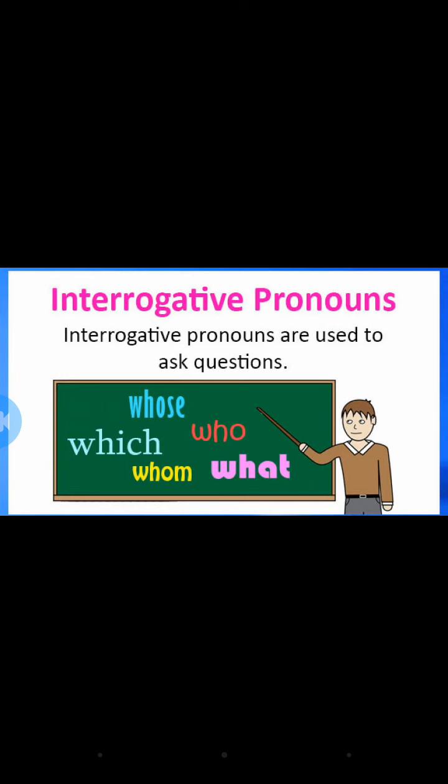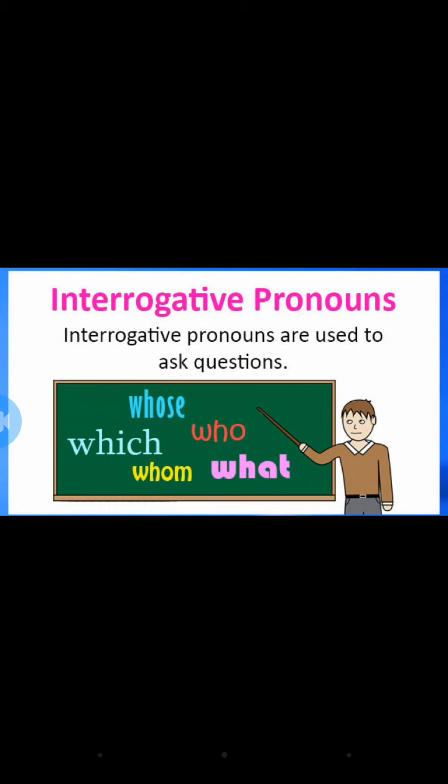We will use these interrogative pronouns for asking questions. So WH questions: whose, which, who, whom, what. These are the words which are used for forming interrogative pronouns. Okay, so who was Graham Bell?